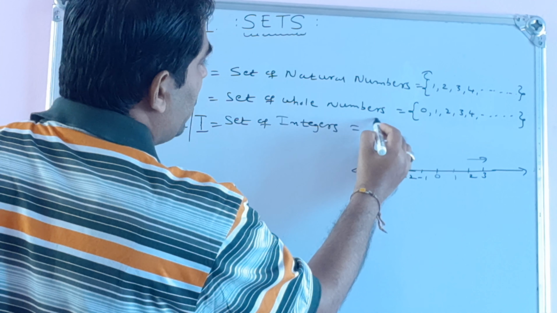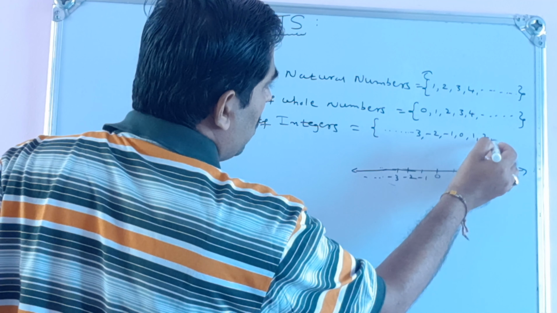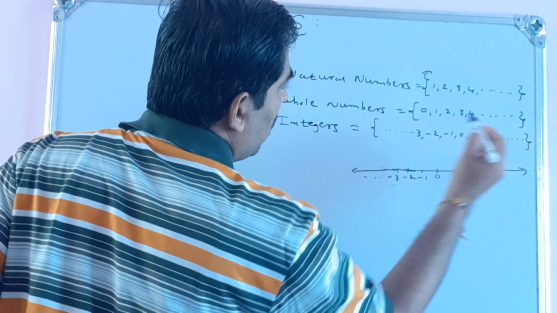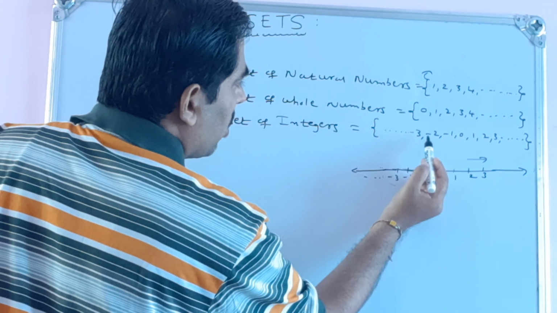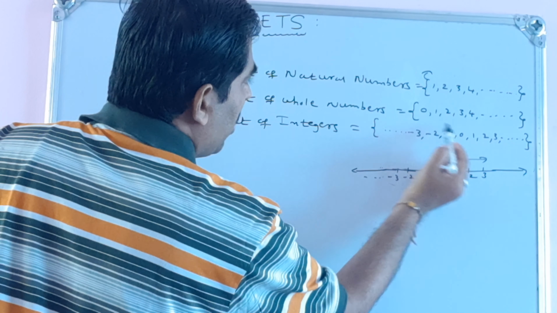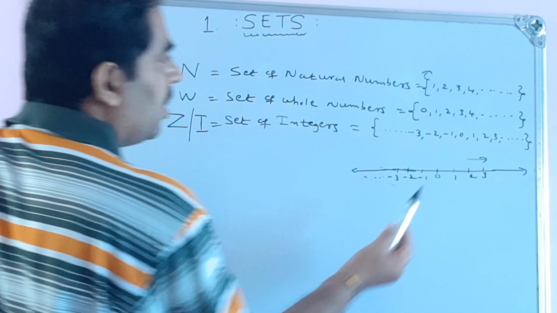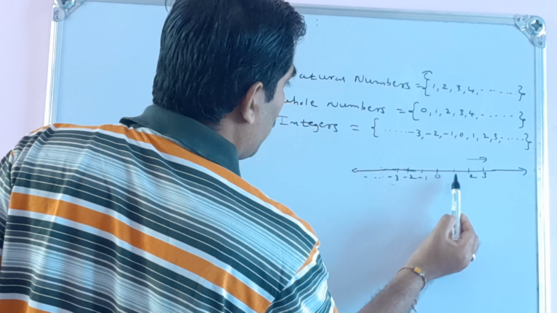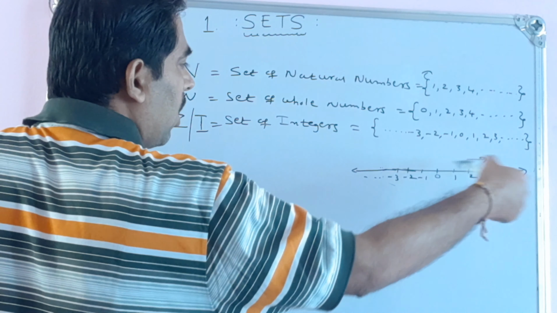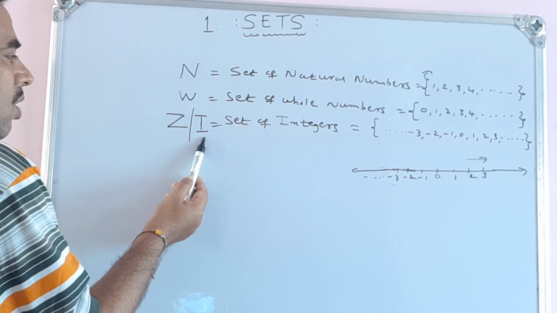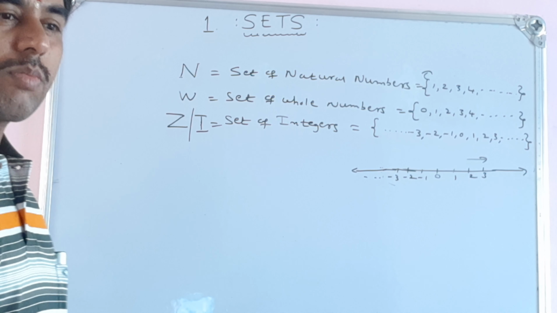It goes on continuing: minus 3, minus 2, minus 1, 0, 1, 2, 3, and so on. In this set I have included negative digits along with positive digits. All of this set is called the set of integers.